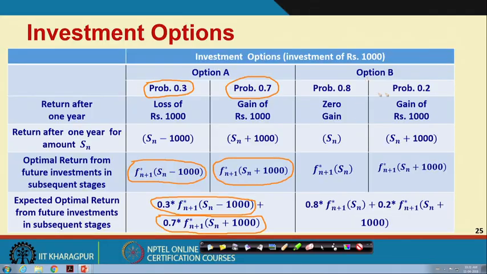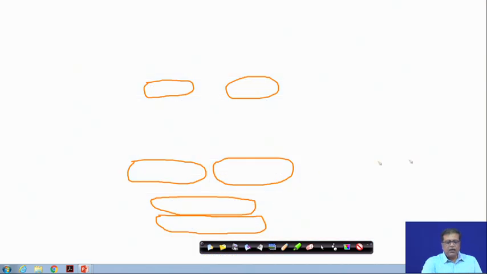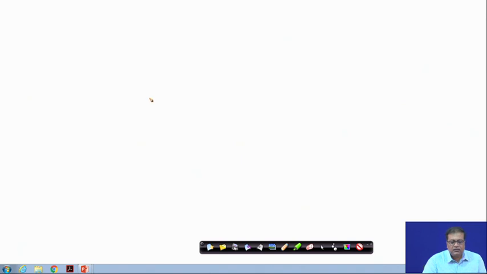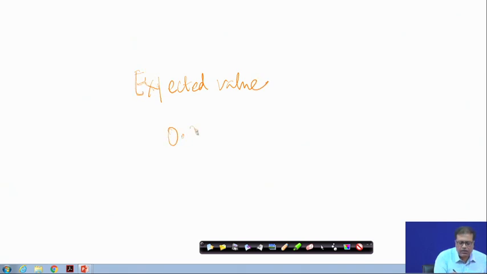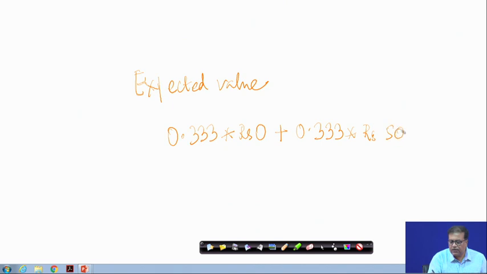The expected value could be found out as 0.333 into rupees 0 plus 0.333 into rupees 500 plus 0.333 into rupees 1000. Why is it so?